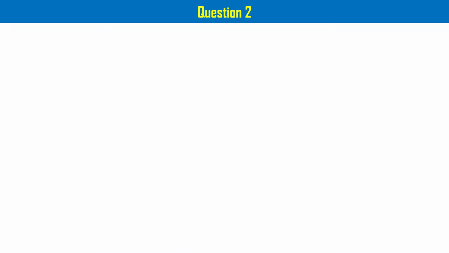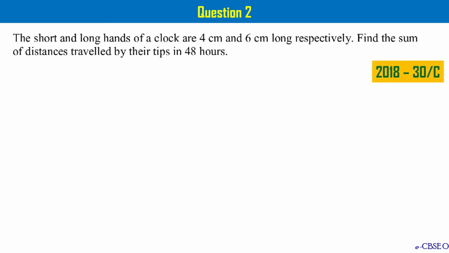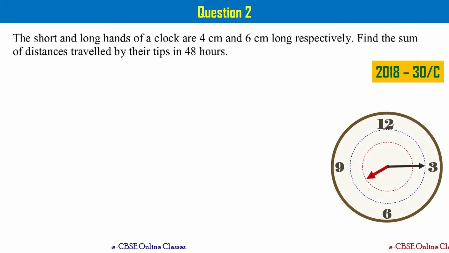Let's go to the next question, that is question number 2. The short and long hands of a clock are 4 centimeters and 6 centimeters long respectively. Find the sum of the distances traveled by their tips in 48 hours. The clock looks like this. As you see here, the tip of the short hand is going to leave a mark which is shown using a red color circle, and the tip of the long hand is going to make a circle of blue color, right?